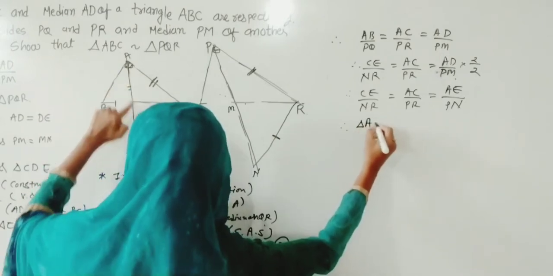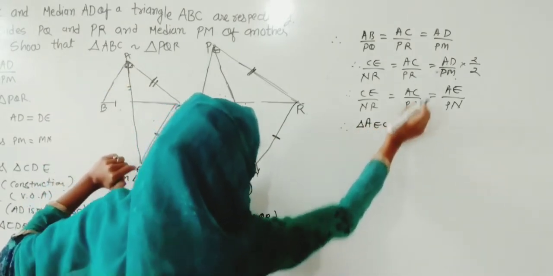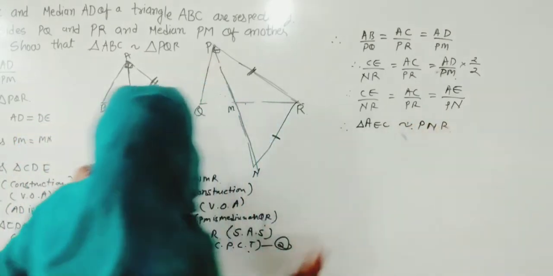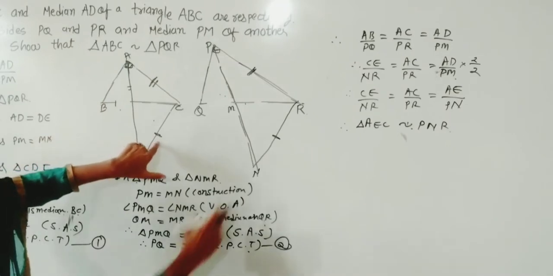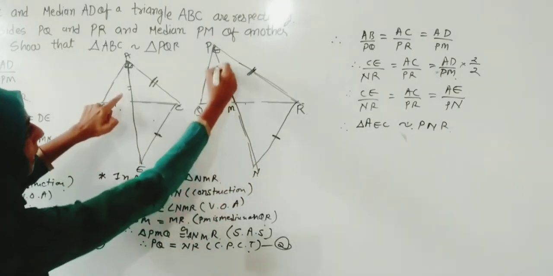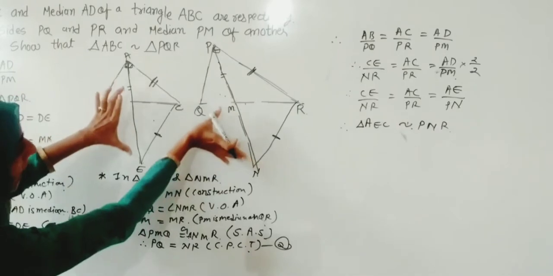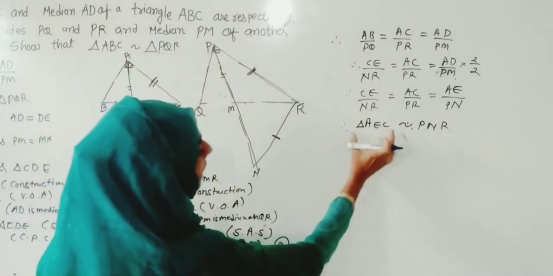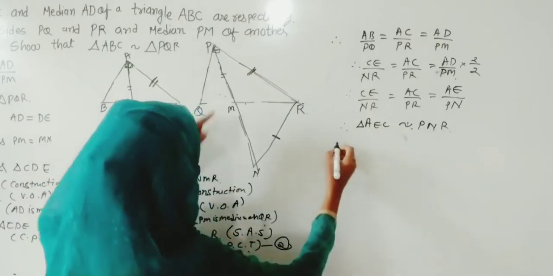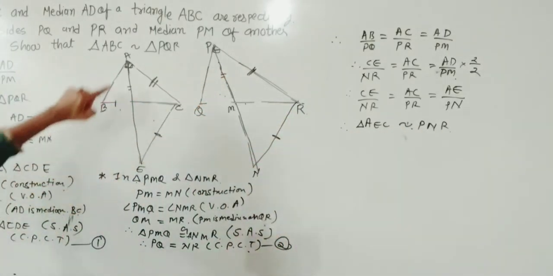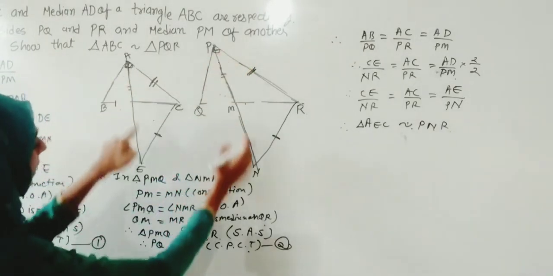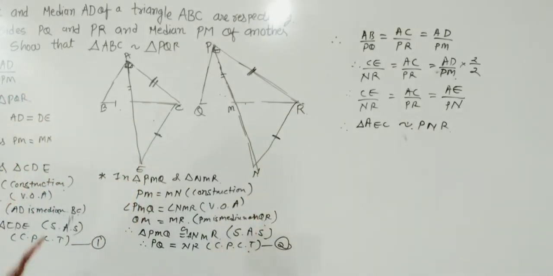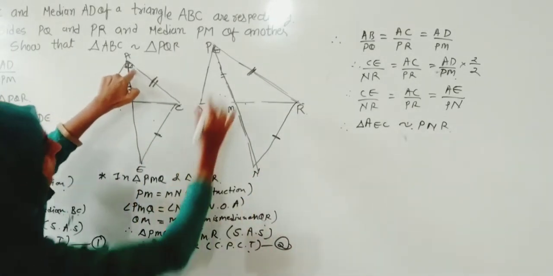Triangle AEC will be similar to triangle PNR, because here we have proved this side and this side are also the same, and earlier we had only this part, not this. So we add it and make it whole and we prove this triangle. So right now we can write, if triangle AEC is similar to triangle PNR, its remaining parts will also be similar, meaning this angle and this angle, this E and N, and this whole C and this whole R will be the same. But we need this angle, so let me write.